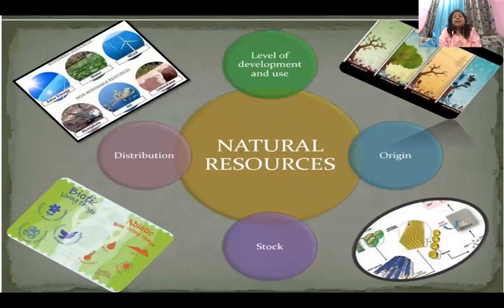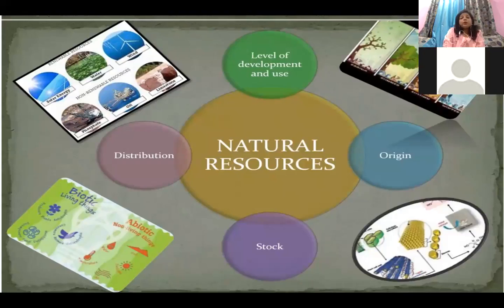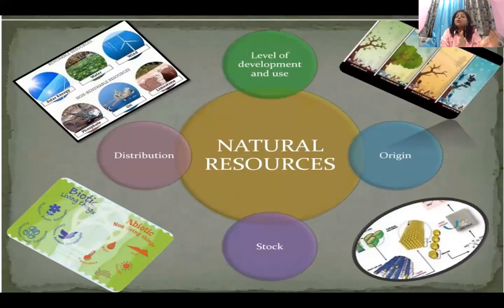Next, we are going to discuss that there are many factors on the basis of which natural resources can be classified. Okay, for example, what is the level of development of that resource? How much usage is it having? What is the origin of that resource? What is the distribution of that resource? And how much stock are we having? Okay, so you can take a screenshot, because although it is given in your textbook, in flowchart form it will be easy for you to understand. It will also be put up in the YouTube link for your convenience, so you can listen to the lecture once again. And believe me, if you listen to these lectures once or twice, you don't have to mug it up in future much.